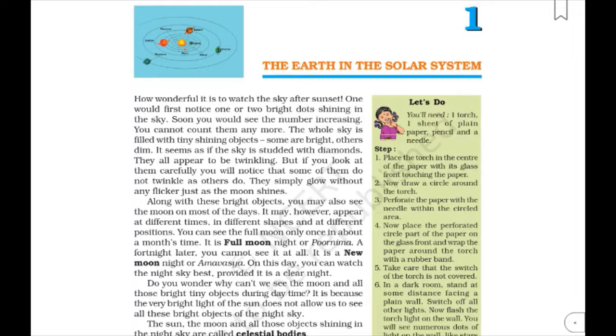So students, in the previous video, I have explained some geographical terms related to this chapter, the Earth in the solar system. So this heading of the chapter must be familiar to you, isn't it? What do you understand by the word solar system? Solar means related to the sun. Therefore, our solar system is called the family of the sun.